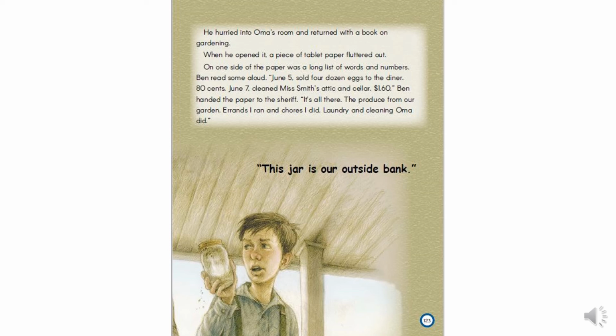Ben read some aloud. June 5. Sold 4 dozen eggs to the diner. 80 cents. June 7. Cleaned Miss Smith's attic and cellar. $1.60. Ben handed the paper to the sheriff. It's all there. The produce from our garden, the things we have produced. Errands I ran and chores I did. Laundry and cleaning, Oma did.